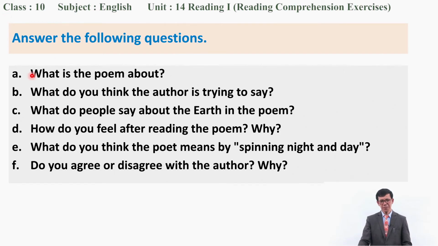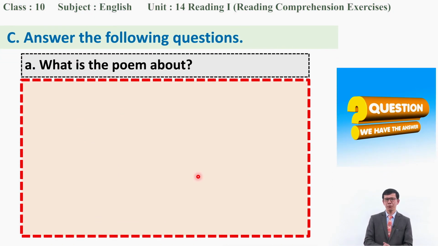Okay, look at the question. What is the poem about? And what do you think the author is trying to say? And what do people say about the earth in the poem? And how do you feel after reading the poem and why? And what do you think the poet means by spinning night and day? And do you agree or disagree with the author? Why? These are some of the questions to discuss, whether you have understood the poem or not. So let's discuss the first question.